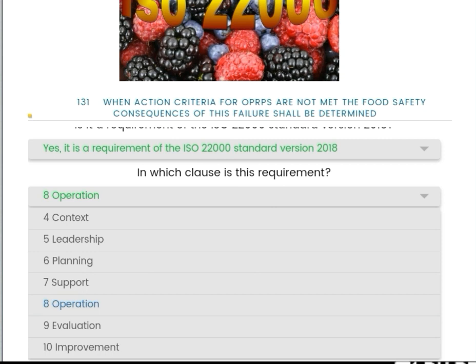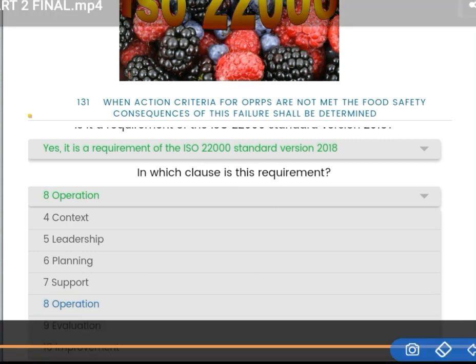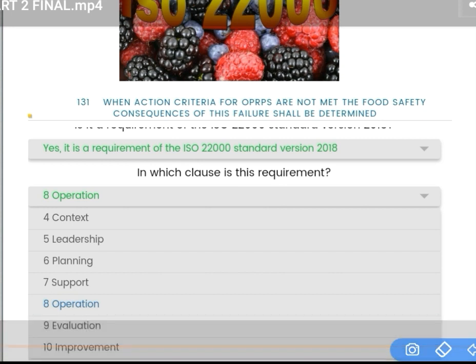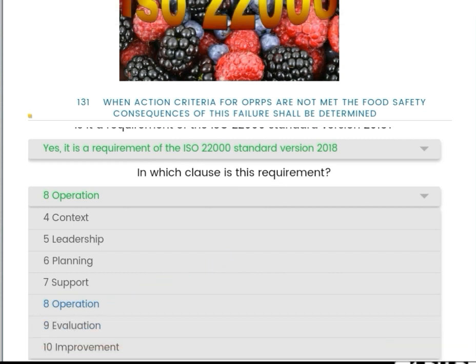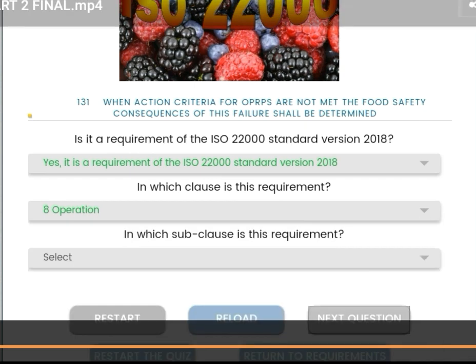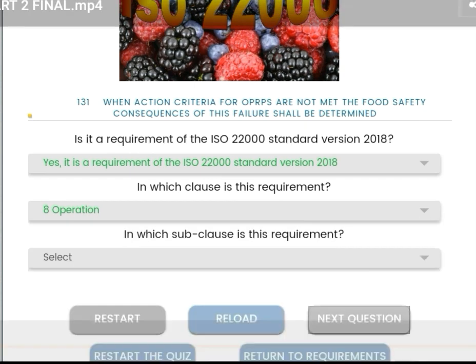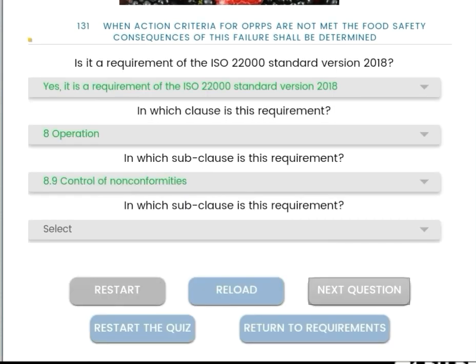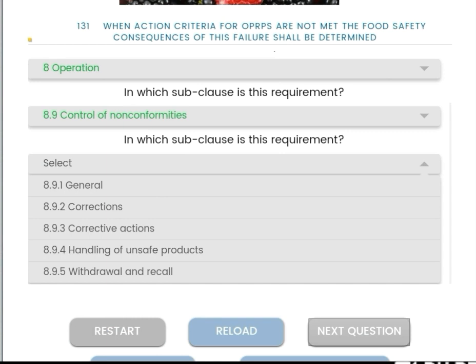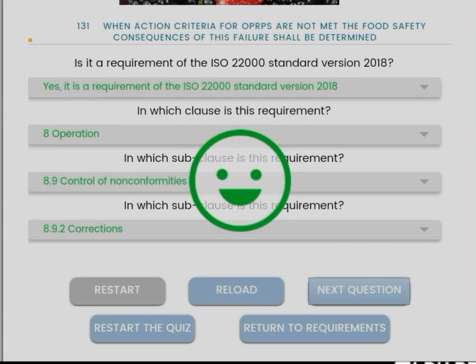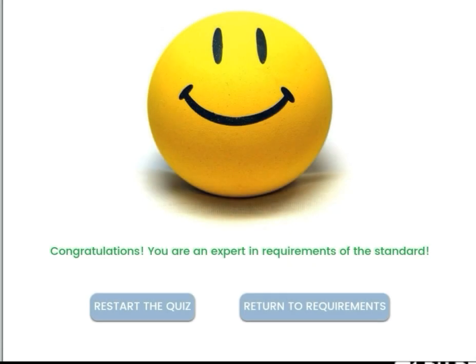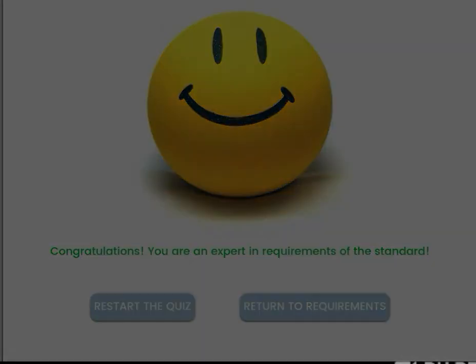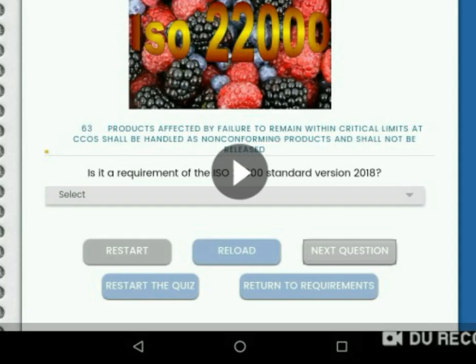Yes, it is a requirement of the ISO 22000 standard version 2018, and it is coming under the clause number operation, and the subclass is 8.9 control of non-conformities, and the subclass is 8.9.2 corrections. Okay, with this we have understood about ISO 22000 2018.